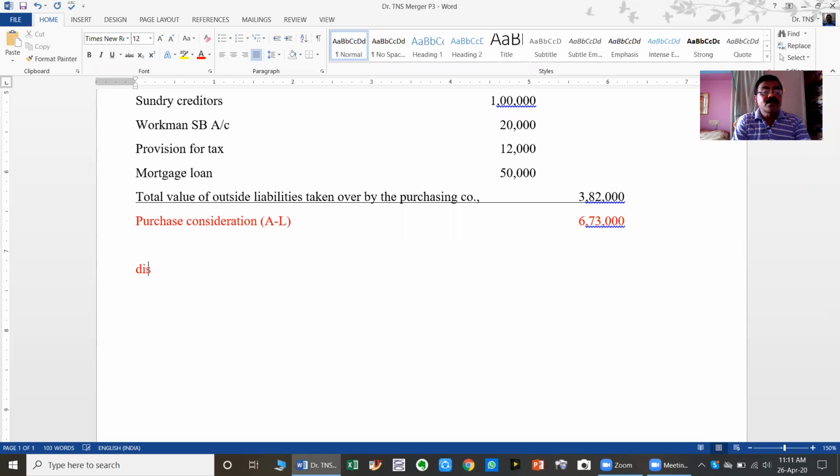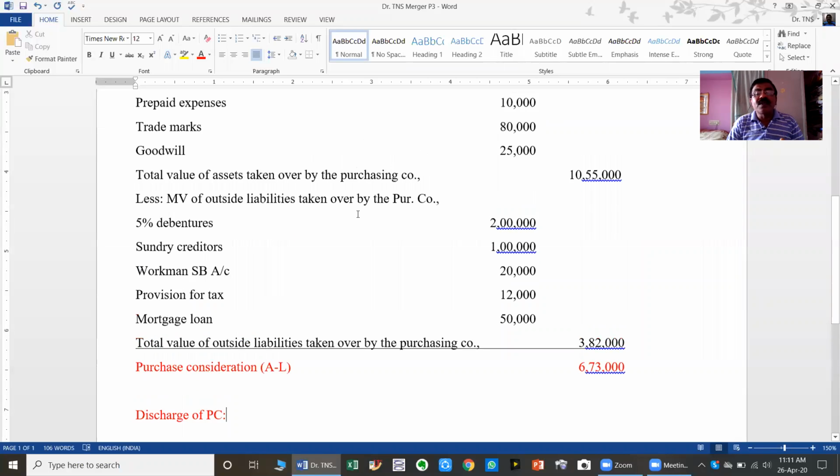That is discharge of purchase consideration. In this problem, it is compulsory. When is the statement of discharge of PC to be shown? When it is net asset method. Especially in this problem, we followed the net asset method in the calculation of purchase consideration.